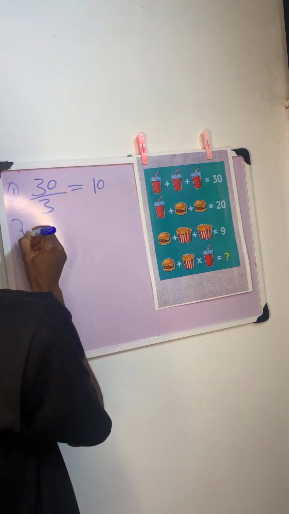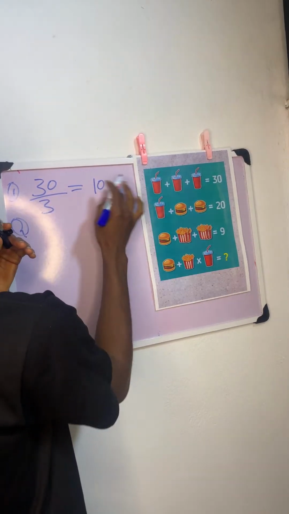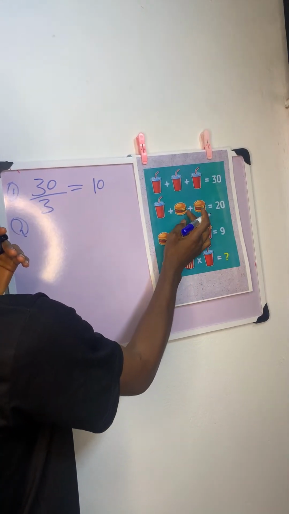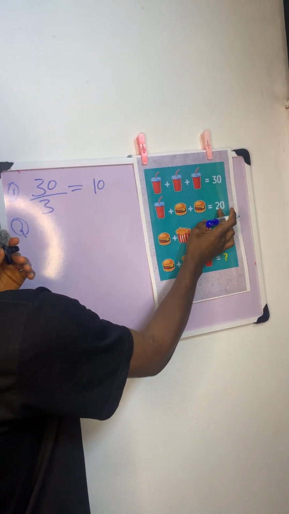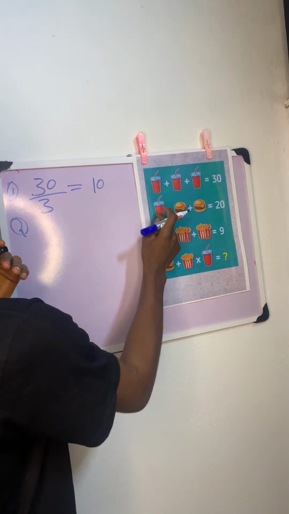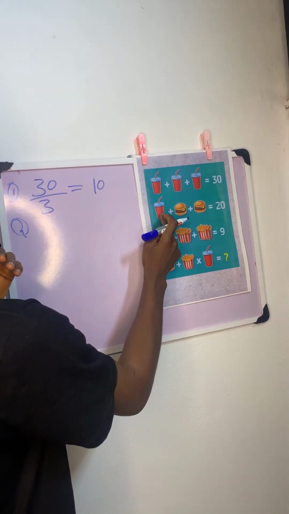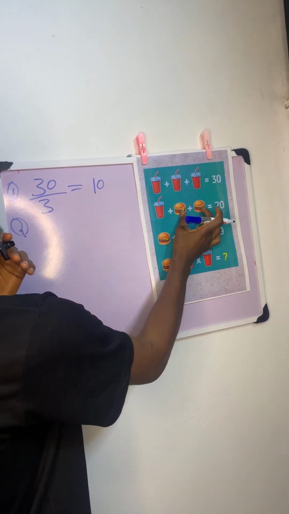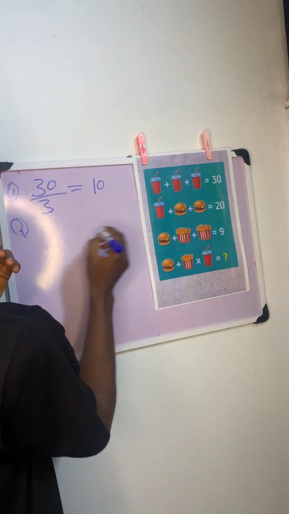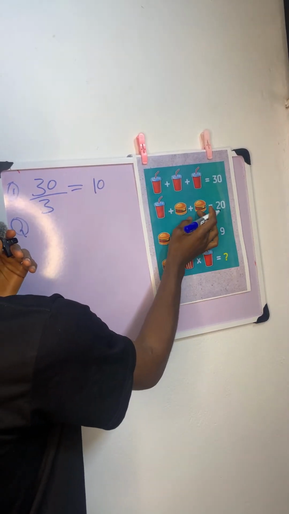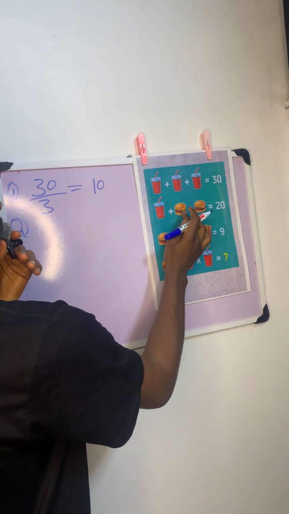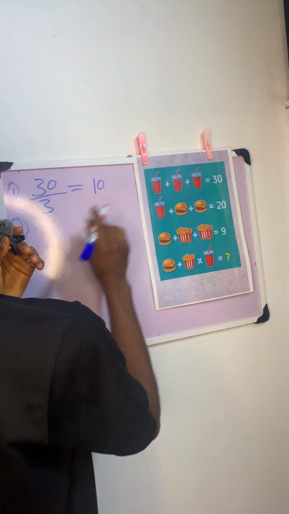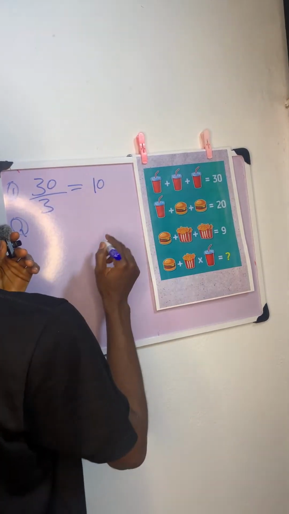This is line 1. This is line 2. So if one cup is 10 and we have a cup plus 2 burgers making 20 here, what is the value of each burger? Since one cup is already 10, each of these burgers represents 5. 5 plus 5 gives you 10, and 10 plus 10 gives you 20. So on line 2, burger is 5, cup is 10.